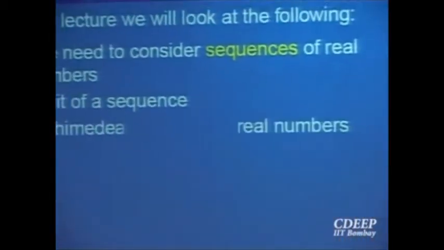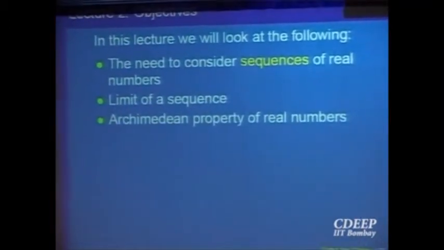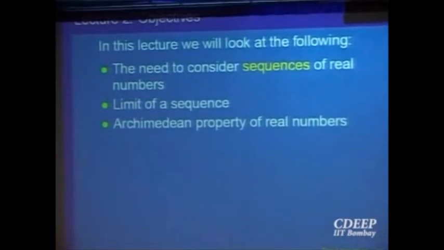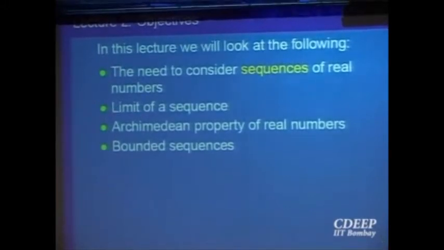In the previous lecture we had looked at the number system, the functions, and an important function called the absolute value function. So in today's lecture we will start with the concept of a sequence, and then the limit of a sequence, and a property of the real number system which we called the Archimedean property, which I said we will state as the time comes. Then we will look at the concept of a bounded sequence.